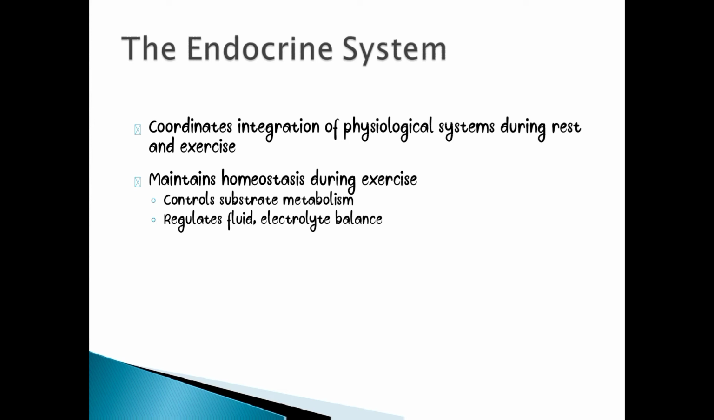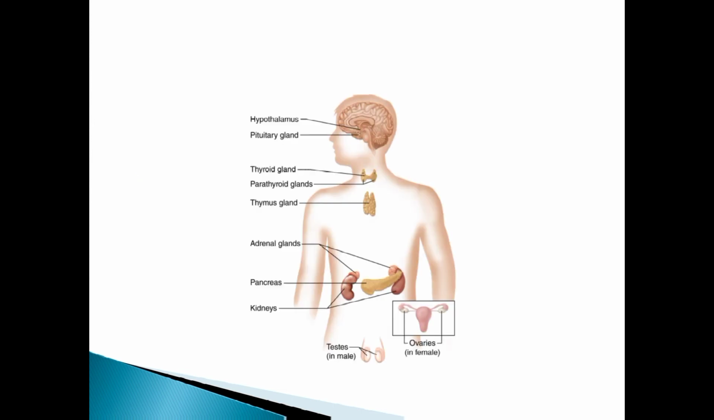You can see a picture describing the types of endocrine glands and where they are located in the body. We have the hypothalamus, the pituitary gland, the thyroid gland, the parathyroid glands, the thymus, the adrenal glands, the pancreas, the kidney, and the testes in males and ovaries in females.